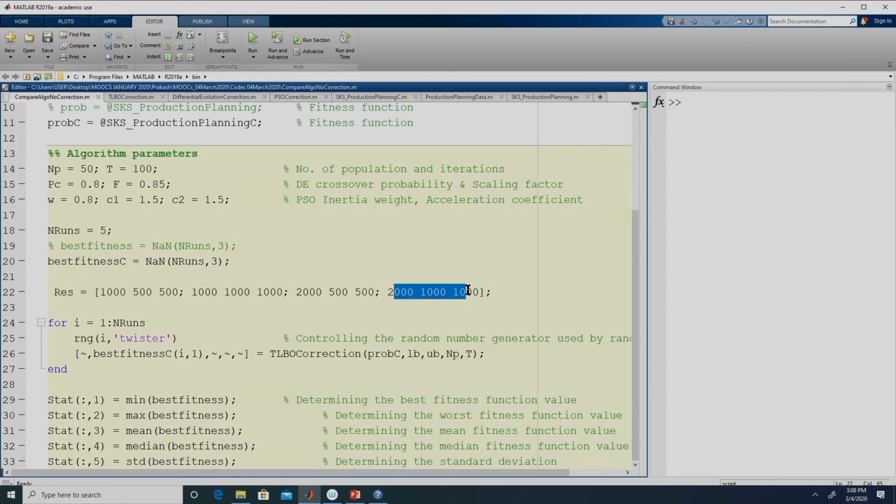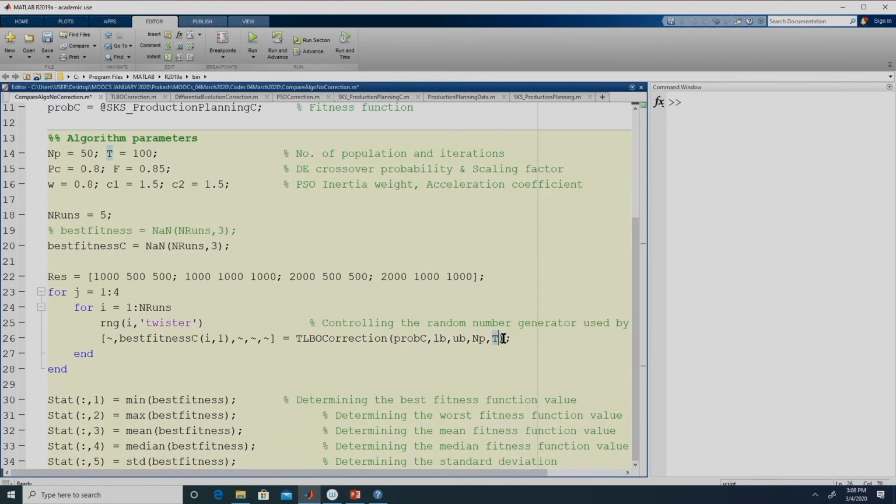So, every case is a row now, right, and we have 4 such problems. So, we will put another loop over here, and now in addition to this we need to pass RES, that is the name of the variable in which we have defined the 4 cases, right. The jth row we need to pass, and all the columns, right.